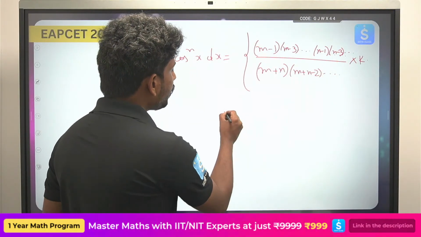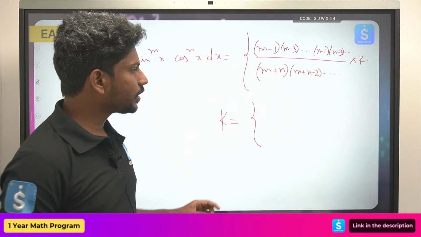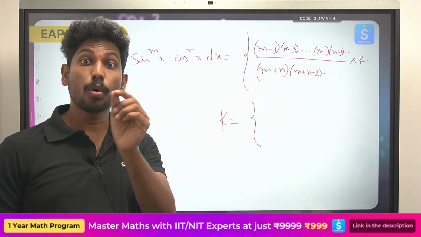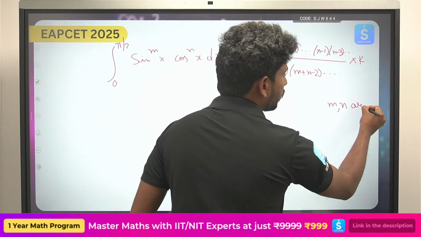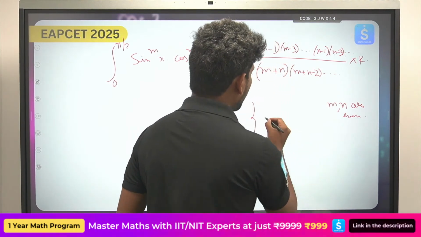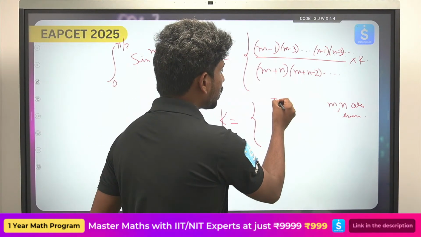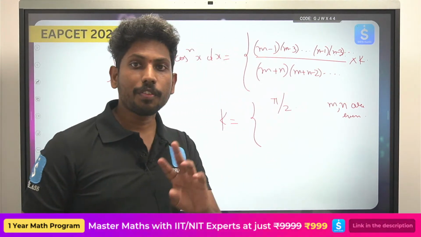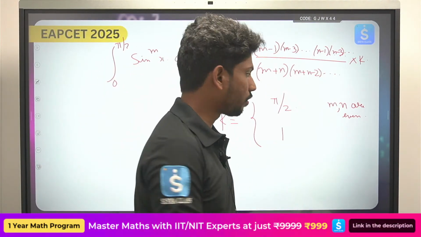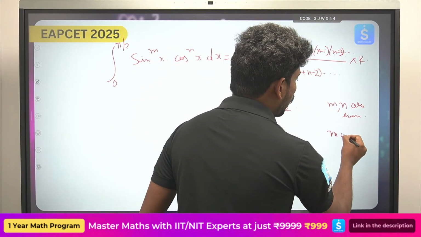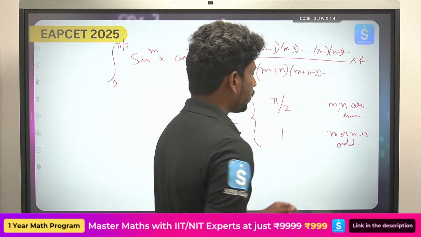నౌ ఈ k వాల్యూ ఎలా డిపెండ్ అవుతుంది అంటే whenever m and n both are even, అంటే m ఇంకా n are even, then both m and n రెండు ఈవెన్ ఉండాలి. ఓకే, then the k value is equals to pi/2. Now if any one of the m and n are odd, then this value is equals to 1. Okay, m or n is odd, then this value will be equal to 1.